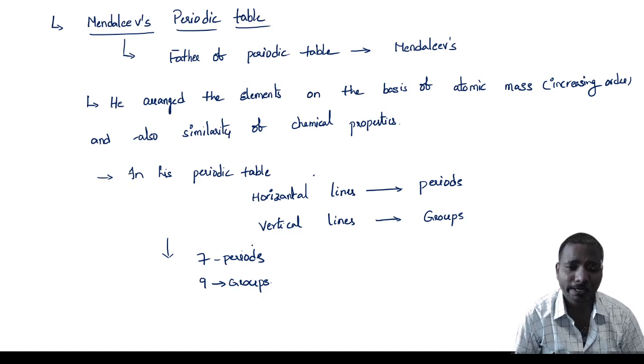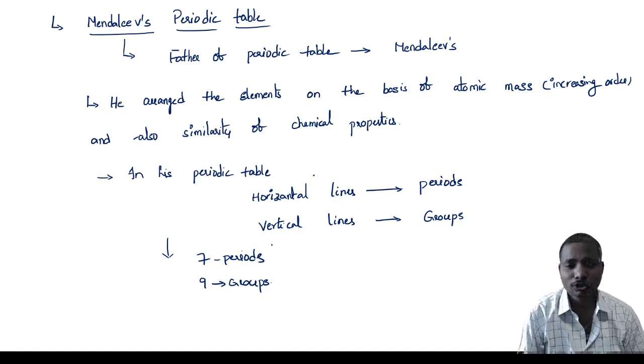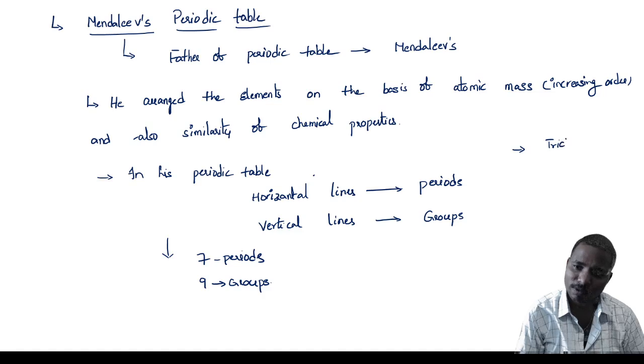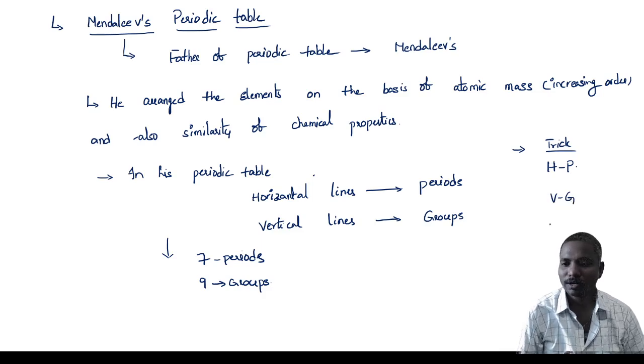Very important question, guys: who is the father of the periodic table? That is Mendeleev. The second question: as per Mendeleev, horizontal lines are called dash, vertical lines are called dash. Many students have confusion on these two, so you have to make a small trick to remember. What is the trick? Horizontal periods. Just remember this one. If you remember horizontal periods, the remaining, vertical, is groups only.